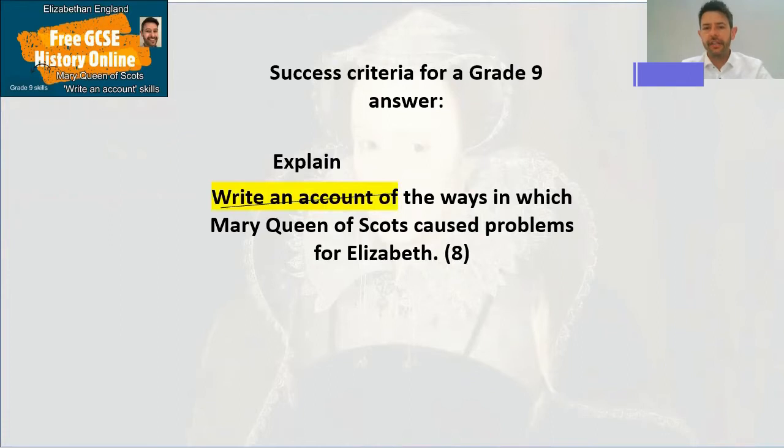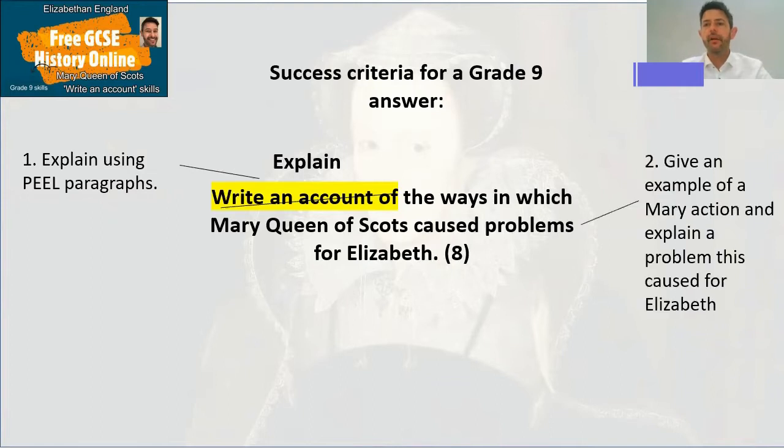remember, write an account of, think about it as an explain question. And then that makes it easier. Explain the ways in which Mary Queen of Scots was a problem. So explain using 2 PEEL paragraphs. In your PEEL paragraphs, give an example of a Mary action and explain the problem caused by this.